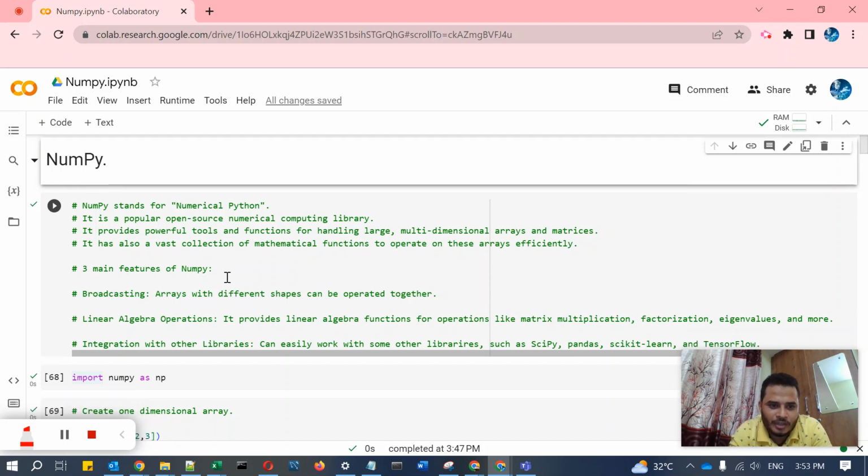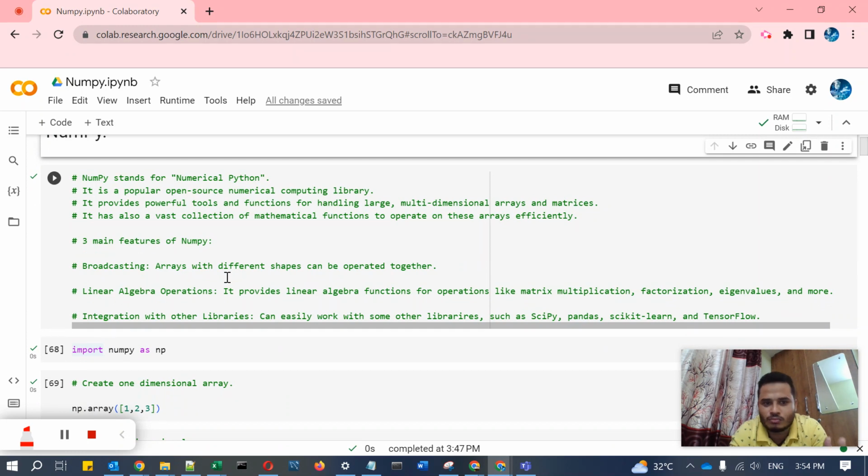The main features of NumPy are, first, broadcasting. Broadcasting means arrays with different shapes can be operated together. Linear algebra operations means it provides linear algebra functions for operations like matrix multiplication, factorization, eigenvalues, and many more. Then integration with other libraries: you can easily operate with different Python libraries like SciPy, Pandas, Scikit-learn by using this. So that is the overall detail of NumPy.